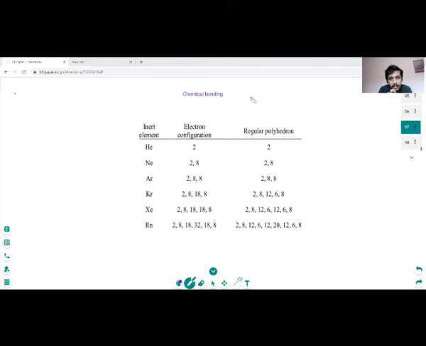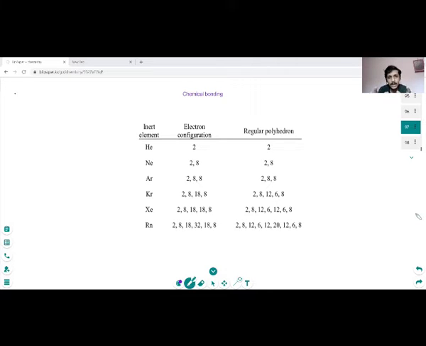So in the previous video we have seen about the periodic table and what the periodic properties are. Using those, in this video onwards we will move on towards chemical bonding. Chemical bonding is one of the important topics in chemistry and it is a vast topic. I have divided these topics into different parts.